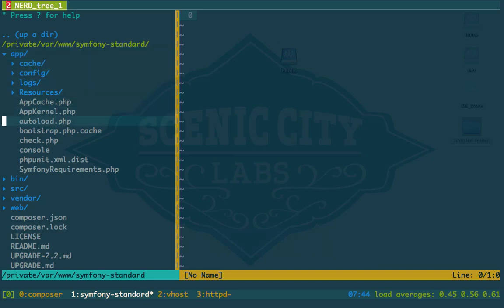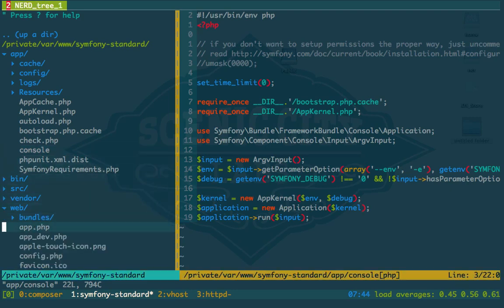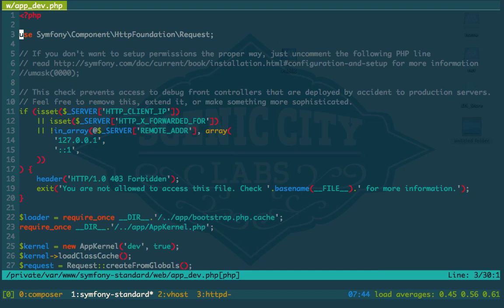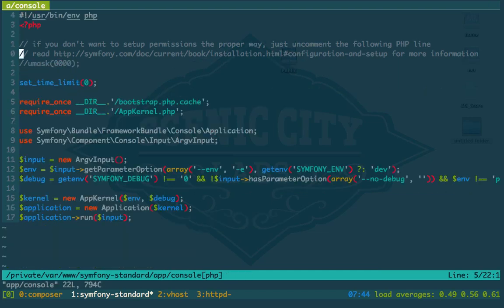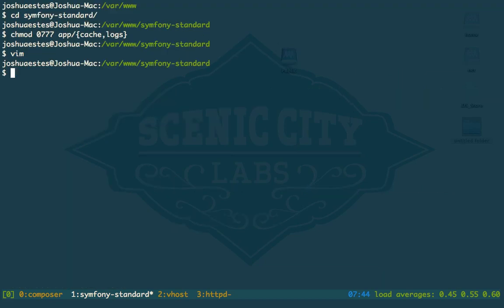And also, once you get the Symfony Standard Edition downloaded and installed, you're going to have a few files that you're going to need to edit, which is what I'm doing now. One is app/console. Open up that file, uncomment umask, and the other is web/app_dev.php. app_dev.php is going to be the file that you're going to use the most.